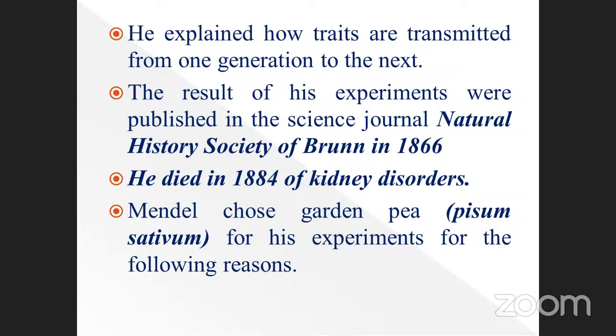Mendel chose the garden pea, otherwise the botanical name is Pisum sativum, for his experiment for the following reasons. Why did he choose it? Sometimes they may ask the question: why were garden peas chosen by Mendel? See here. Anybody else? My dear students, anybody? Ajay, Jaswant, Ritika, Agil, Dhanalakshmi. Anybody else?